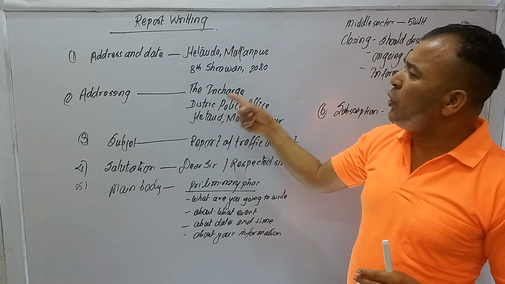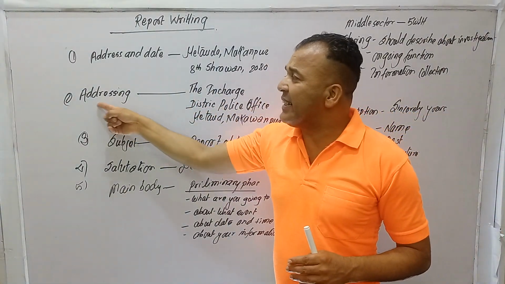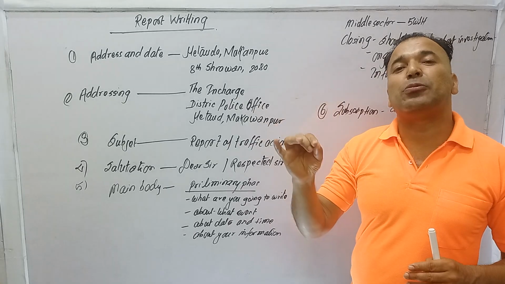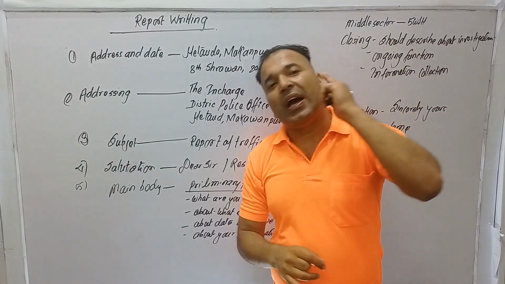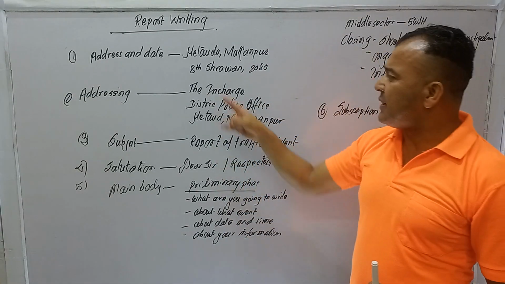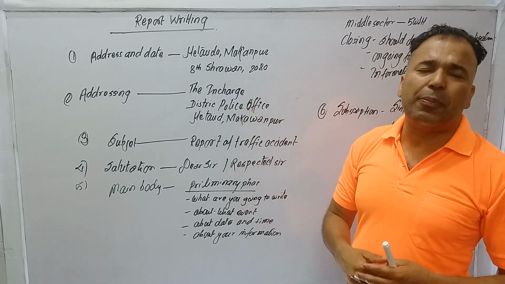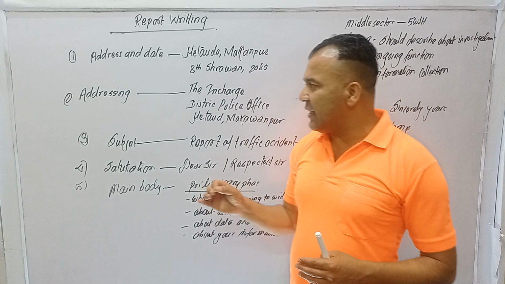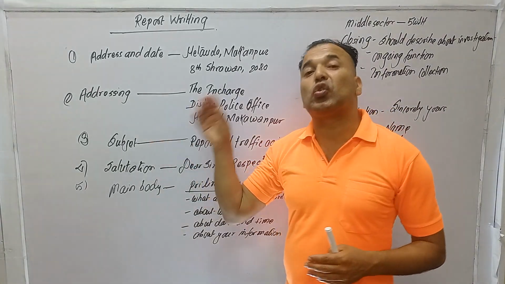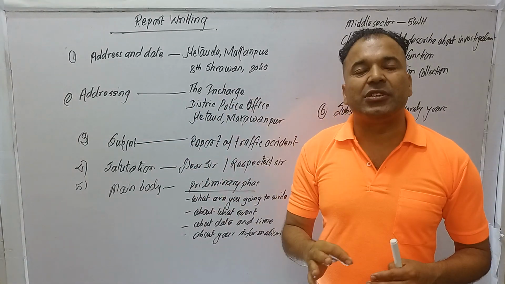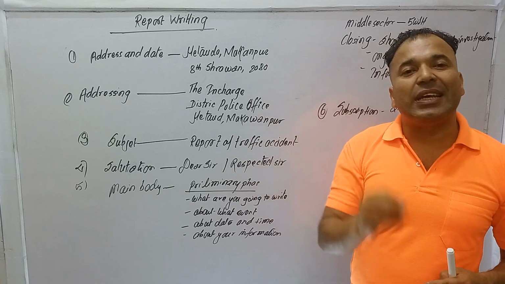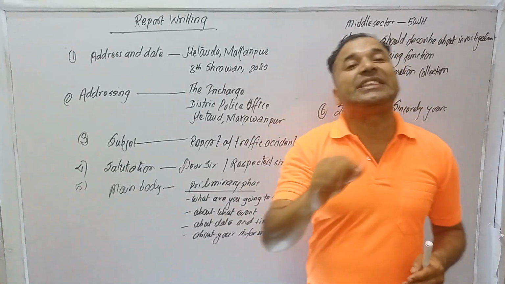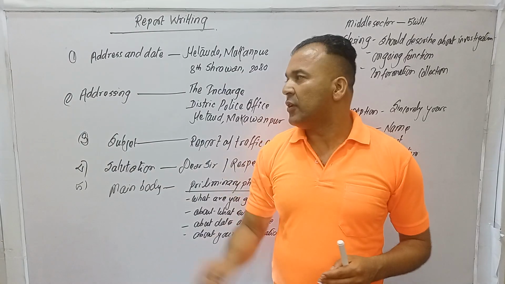First of all, you have to address the in charge. You have to write the report to a respected person, the District Police Officer. Suppose this is only the example. You have to address the concerning office, and the in charge of the concerning office.